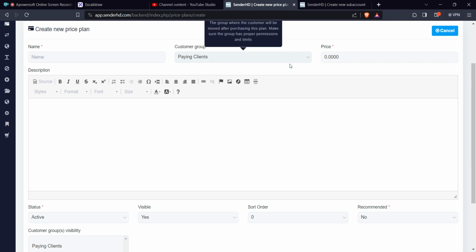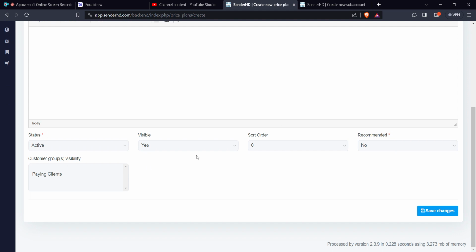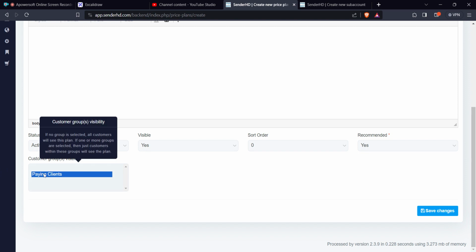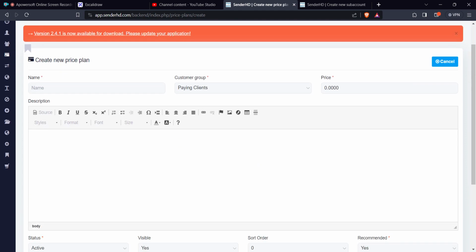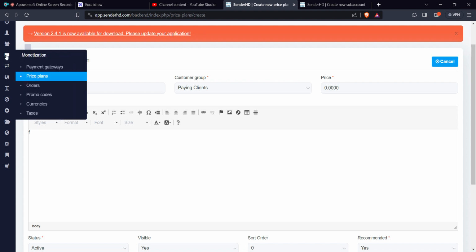So you choose the group here, and then you decide on these other few things, whether you want it to be seen as recommended or not, and also whether the customer group should be visible or not. You decide on all of that. And then you can put in the description of the price plan. Probably you want to say something like you can send 10,000 emails a day, per month. The other thing that you want to do is you can create promo codes.